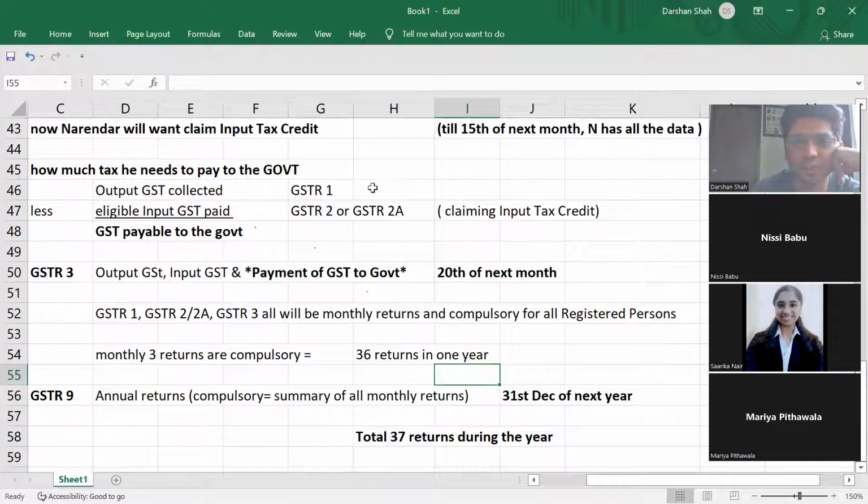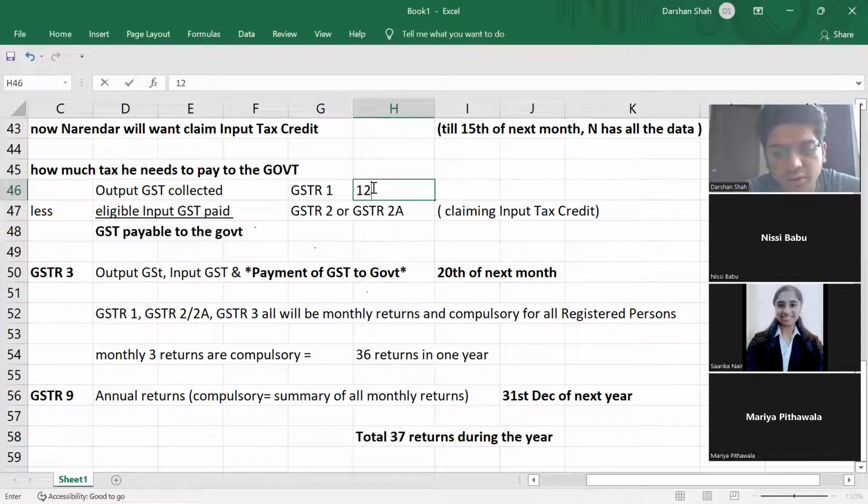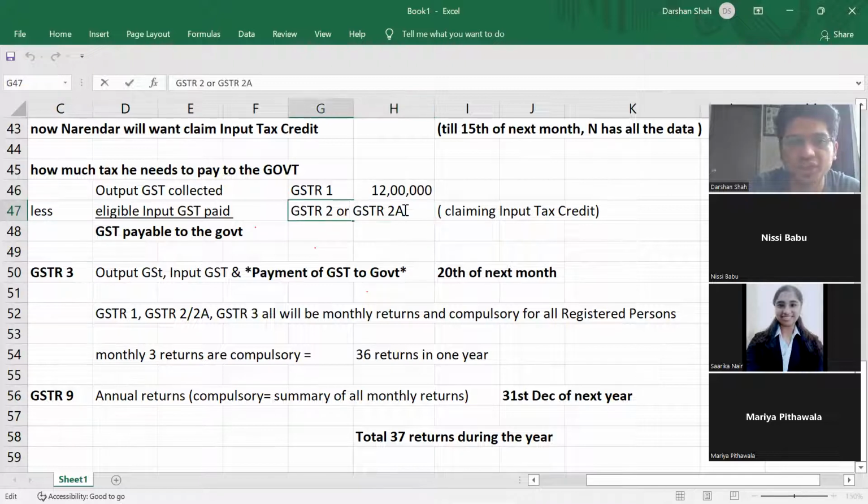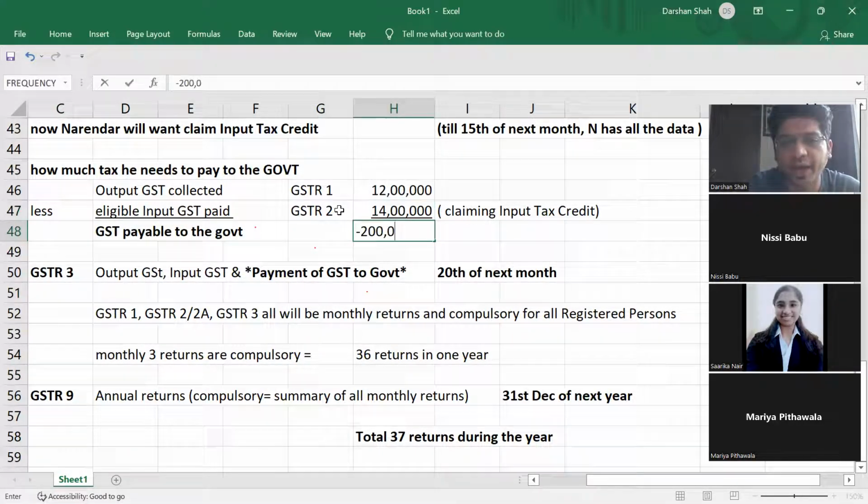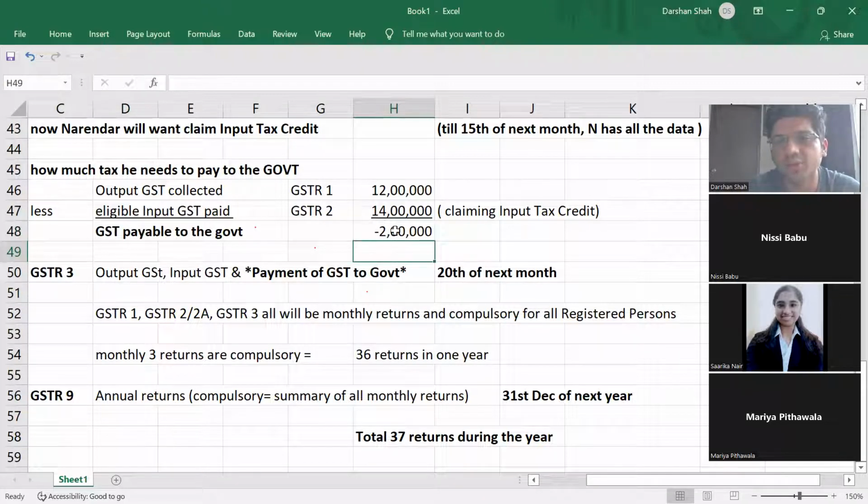So let us say output GST collected was 12 lakhs, and your input GST paid was 14 lakhs. Right? So what is this coming out to be? Negative 2 lakhs. So this will not be refundable. This will be carried forward to the next month.